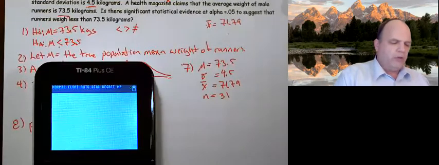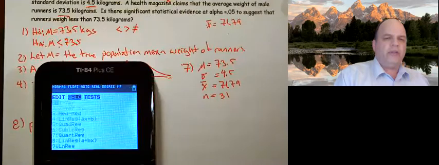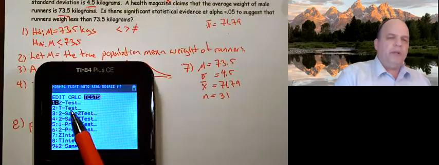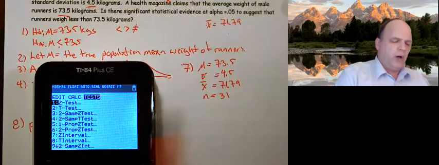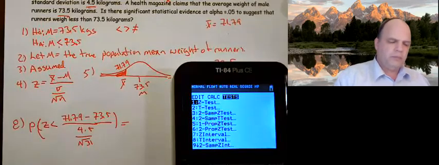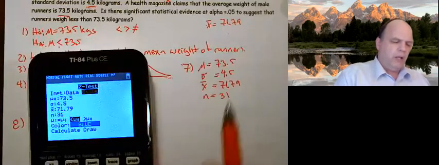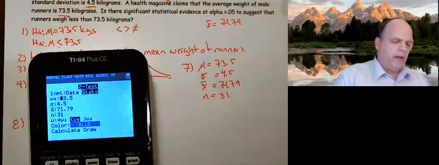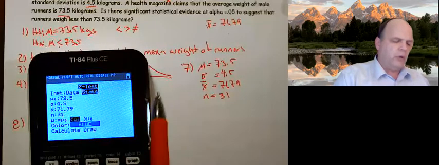So I'm going to go stat, test, and it happens to be a z-test, so number 1. And we need to enter 73.5, the 4.5, the 71.79, the 31, and we need a less than symbol.